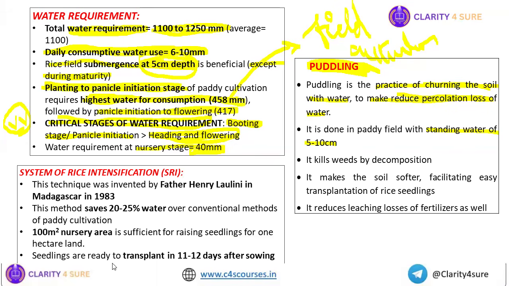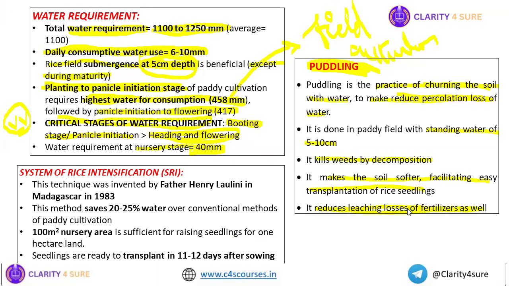What are the advantages of puddling? Number one is obviously this one, that is to reduce the percolation loss of water. Second, it kills weed by decomposition. Third, it makes the soil softer, facilitating easy transplantation of rice seedlings. And the fourth is what? It reduces leaching losses of fertilizers as well.